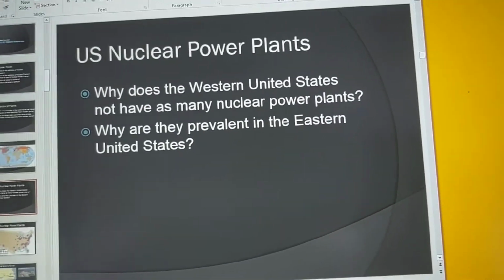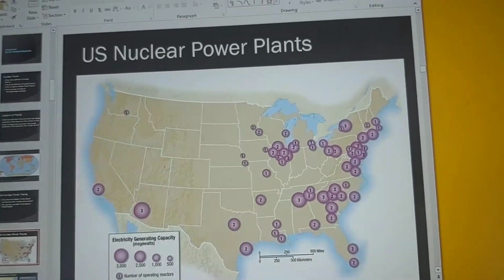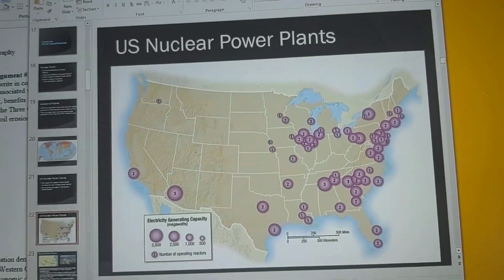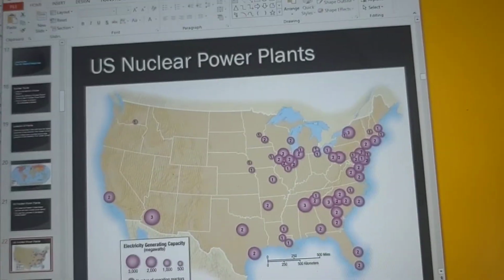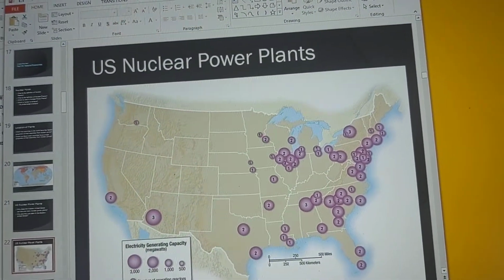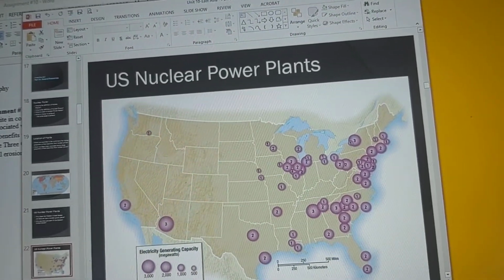So why do we not have them here in the West? Well, for one, ladies and gentlemen, we have a lower population density. Nuclear power requires a very high population density. Here in the West, we have some of the least densest populations in the United States. So that's one, okay? We have a very low density population.